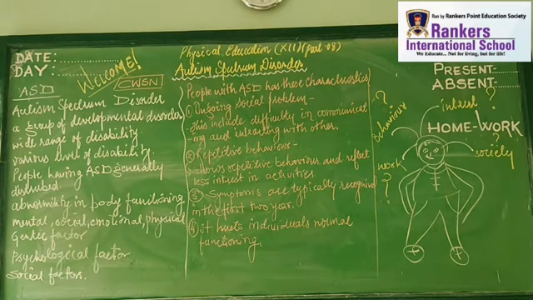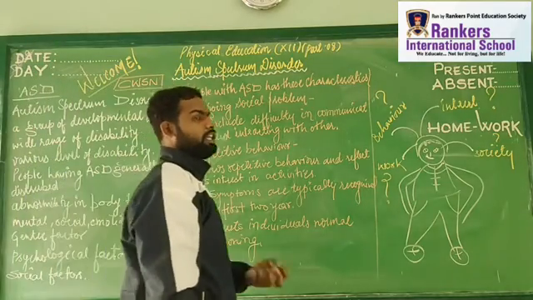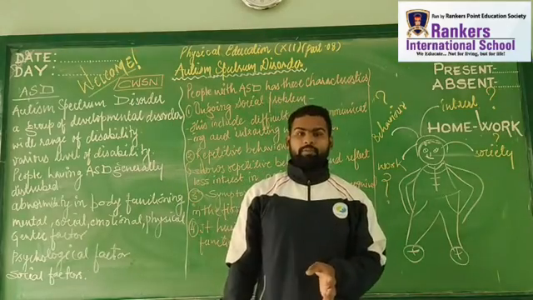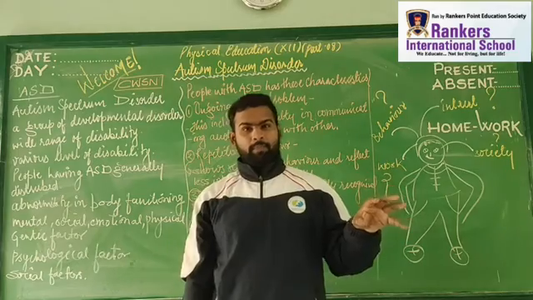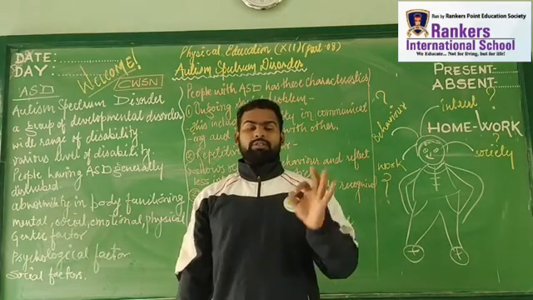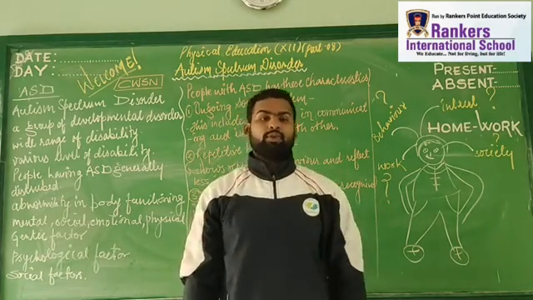Got it, students? So the very important thing to understand here is the concept of disability and disorder. Disability is totally an impairment of the body. Disorder is a state of mental confusion, right?